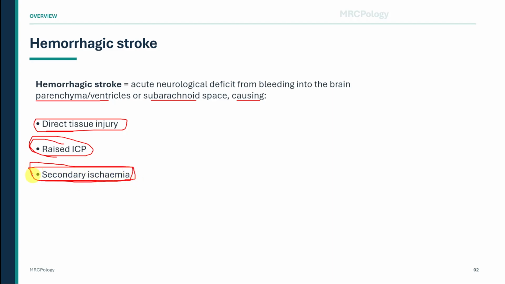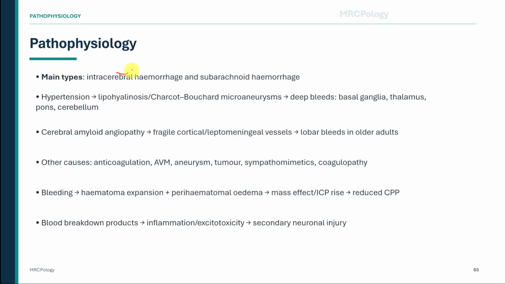To understand hemorrhagic stroke, think in two main boxes: intracerebral hemorrhage and subarachnoid hemorrhage. Intracerebral hemorrhage is bleeding into the brain tissue itself. The classic MRCP cause is chronic hypertension. Long-standing hypertension damages small penetrating arteries, causing lipohyalinosis and Charcot-Bouchard microaneurysms. These vessels then rupture, classically causing deep bleeds in the basal ganglia, thalamus, pons, or cerebellum.